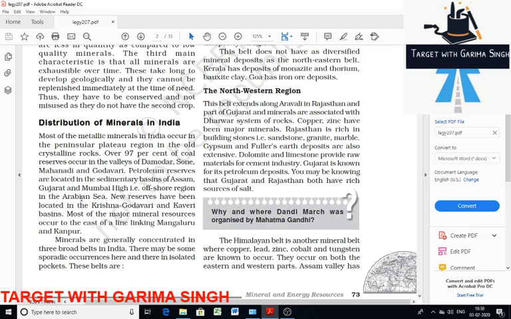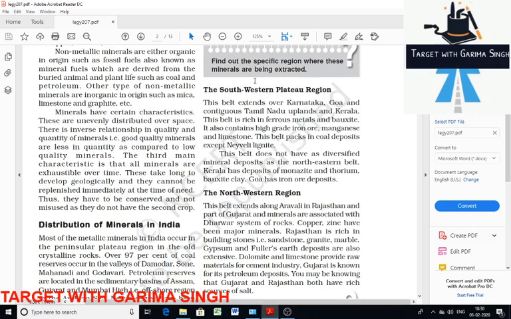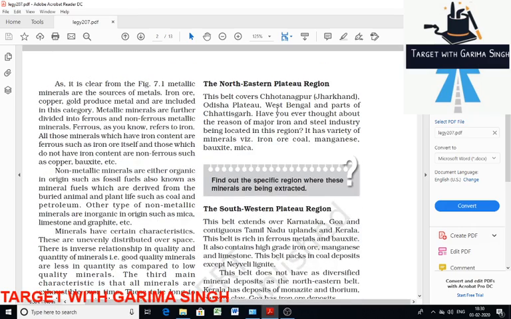These are the northeastern plateau region, southwestern plateau region and northwestern region. So we discuss the northeastern plateau region. These belts are the region of Chotanagpur, Jharkhand, Orissa Plateau, West Bengal and part of Chhattisgarh. Due to the availability of these minerals, most of the iron and steel industries are located here. Even important minerals like iron ore, coal, manganese, bauxite, mica you can find here.